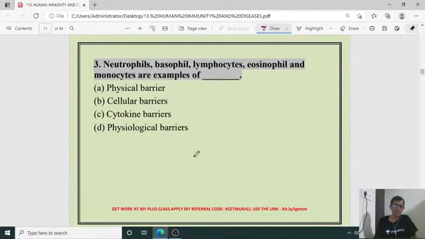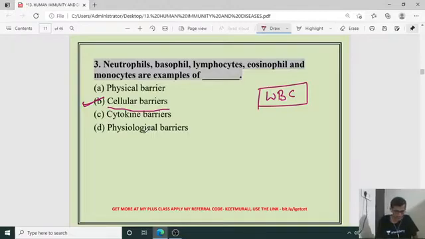Next, question number 3. Neutrophils, basophil, lymphocyte, eosinophil and monocytes are examples of what? Here it means total WBC cells, isn't it? Physical barrier, cellular barrier, cytokine barrier, physiological barrier. Under the first line of defense system, we can observe physical, physiological, cellular and cytokine barriers. So our WBC cells come under which category? That is cellular barriers.